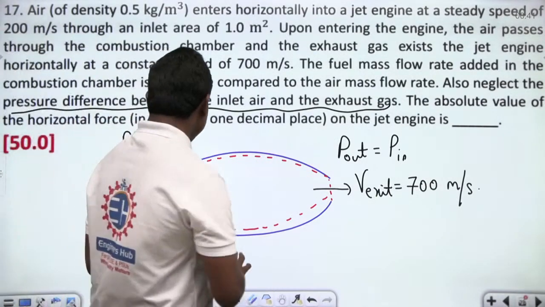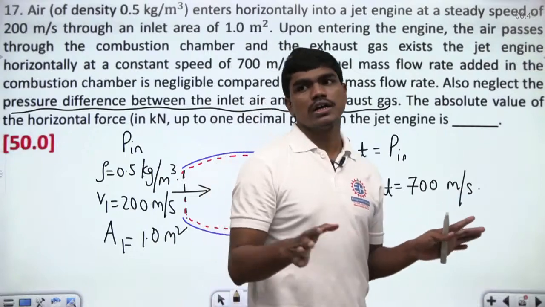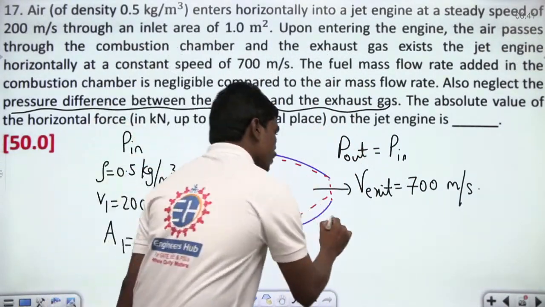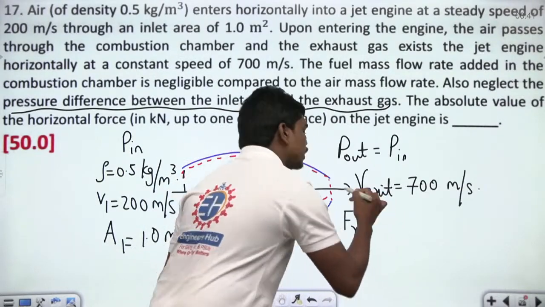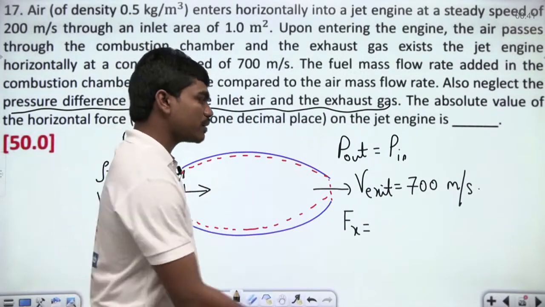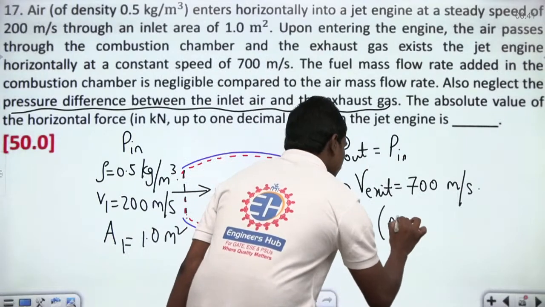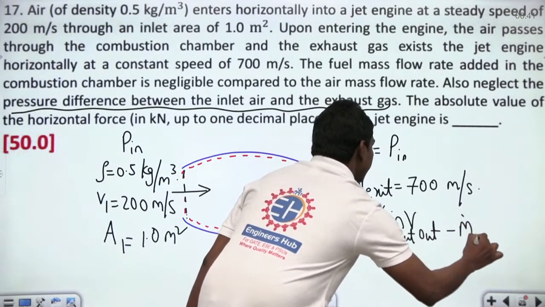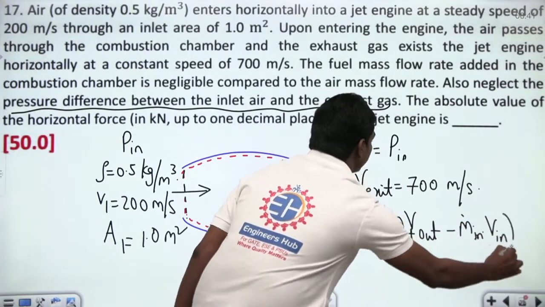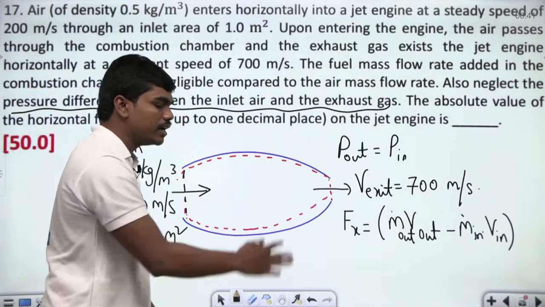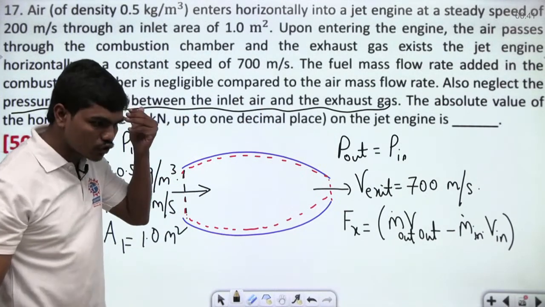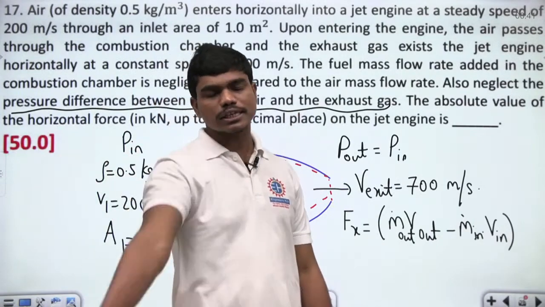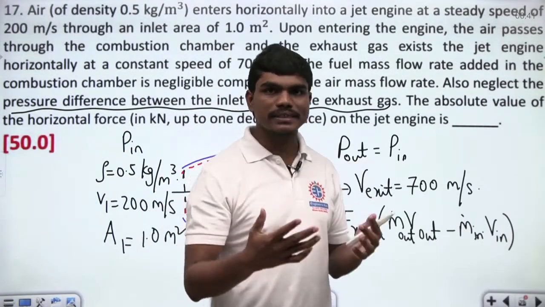So you can see there are only velocities and areas involved, so we can straight away apply the momentum balance, correct? Fx is equal to mass flow rate times the final momentum minus initial momentum, so m dot out V out minus m dot in V in. But you can see the mass of the fuel being injected is neglected. So whatever mass flow rate of air goes in, the same should come out, because the majority of engineering devices operate under steady state.